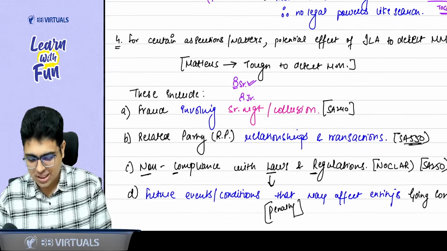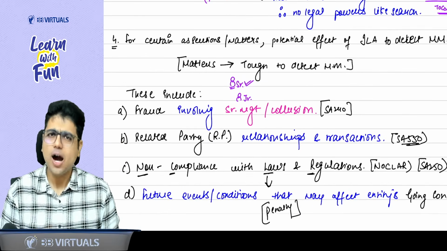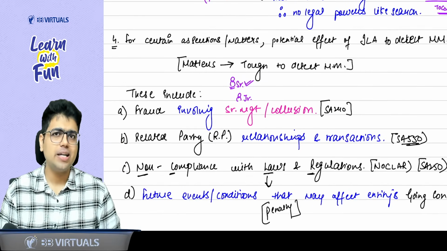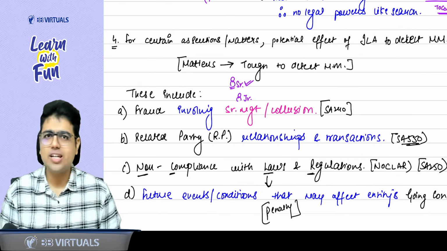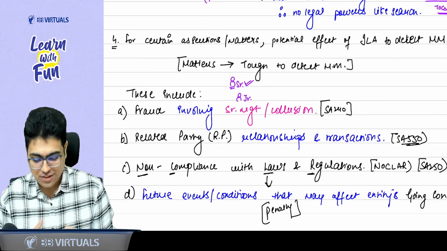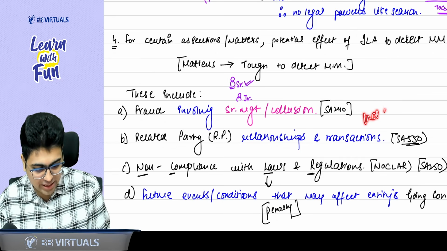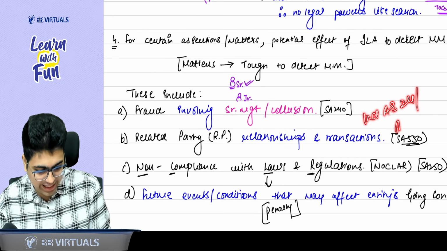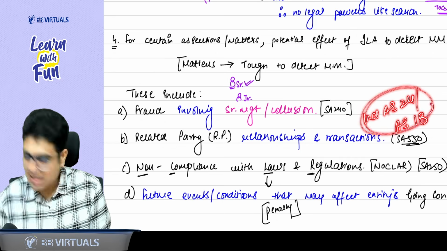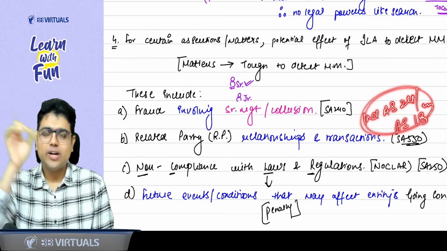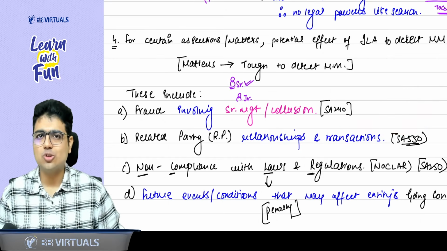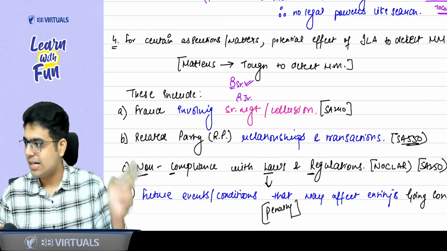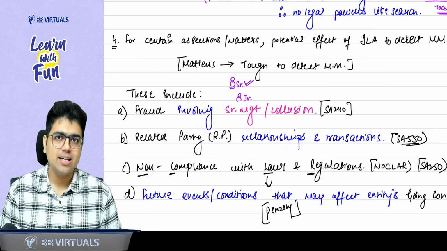The second thing which is difficult to detect is related party. How do you get to know a party is a related party? Management can hide it. And if the related party disclosure is not there in the financial statements, we know Ind AS 24, AS 18, that related party disclosure should be there. So if management omits a related party transaction or relationship from disclosure, it can lead to a material misstatement, and that is difficult to detect.